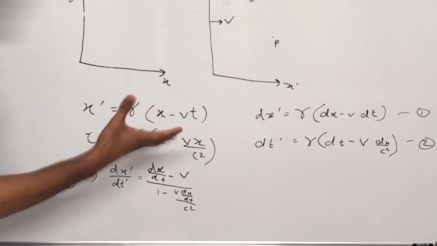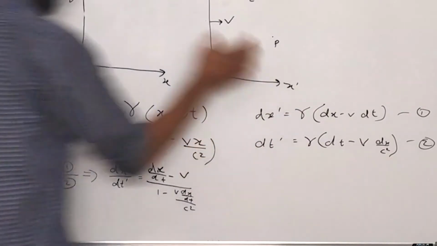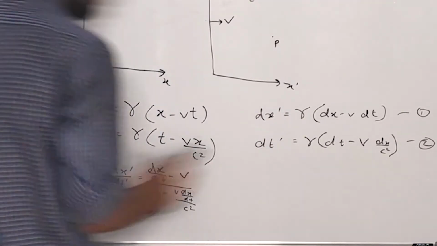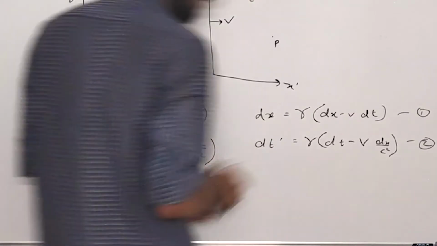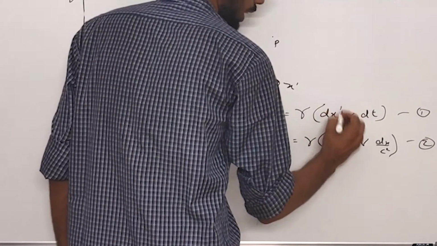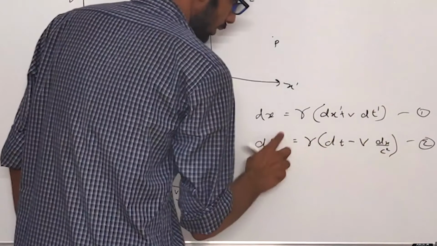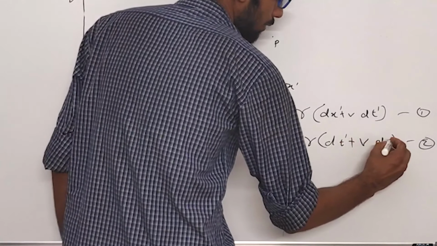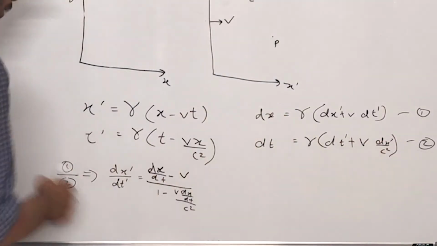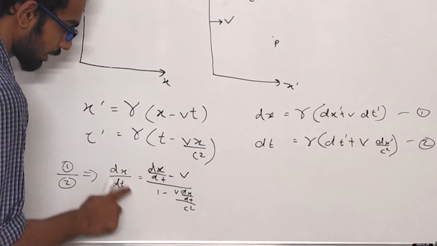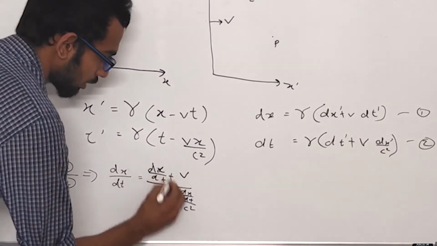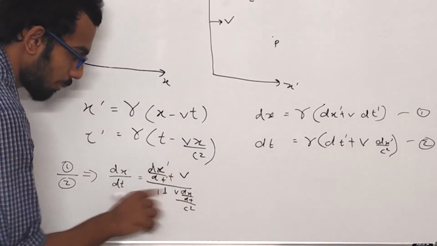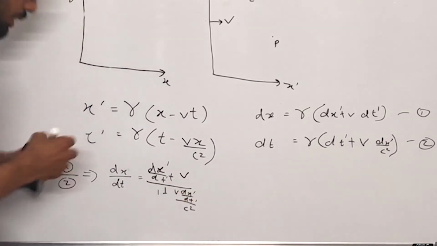Similarly, if I am finding the value of dx by dt, then this will become dx dash plus v dt dash, then dt will become dt dash plus v dx dash by c square, and when I divide 1 by 2, I will get dx by dt equal to dx dash by dt dash plus v by 1 plus v dx dash by dt dash by c square.